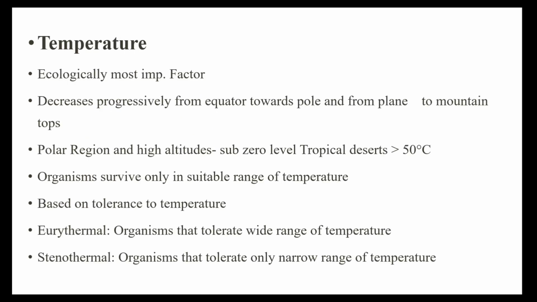At first, the temperature. So how does temperature affect the environmental pattern, or how does this abiotic factor influence the biotic content of the environment? Ecologically, temperature is the most important factor. Next, it decreases progressively from the equator towards the pole and from the plain to the mountain top.